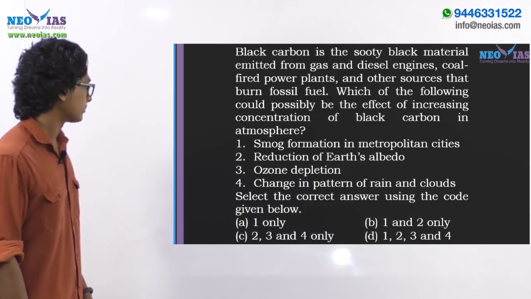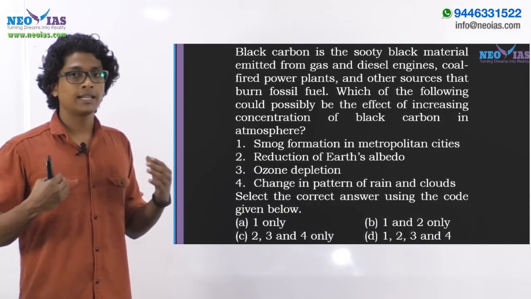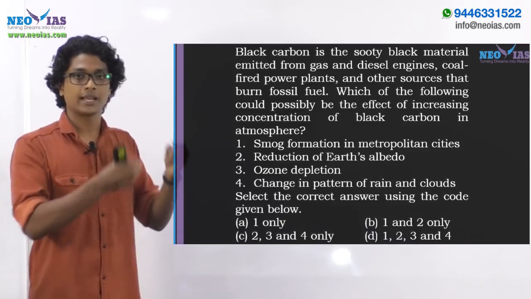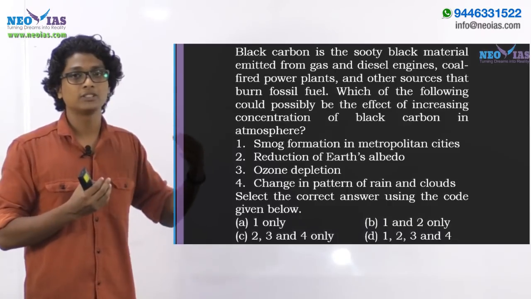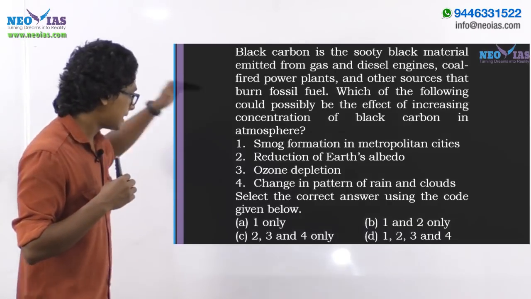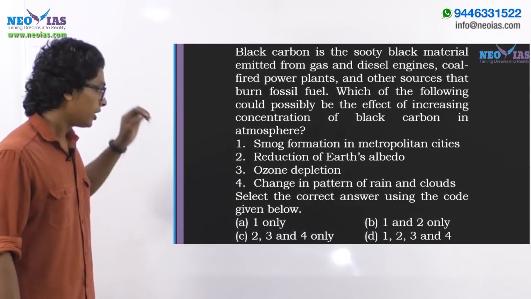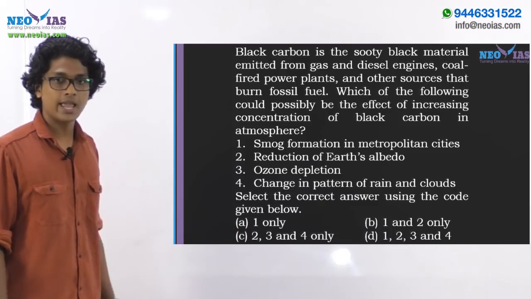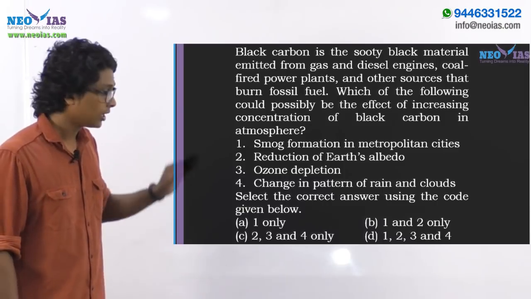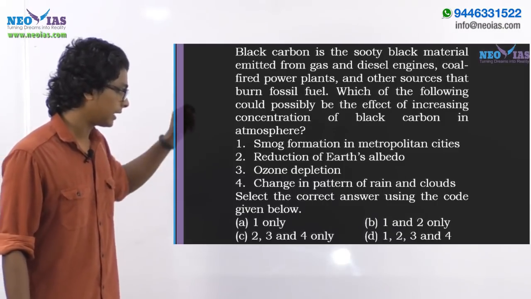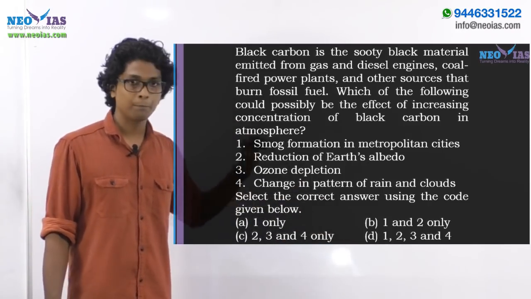Okay. Now the second one, the reduction of Earth's albedo. The black carbon, if it reaches the glaciated and ice-capped regions, can reduce the albedo. Plus, the black carbon as such can absorb a greater amount of insolation coming from the sun, right? So the black carbon can reduce the Earth's albedo, which is again true. Among the options, we can eliminate option A because it's not having 2 in it, right? Now what is left is B as well as D, right? If any one of the third or fourth statements is correct, the answer would be D, otherwise it would be B, right?